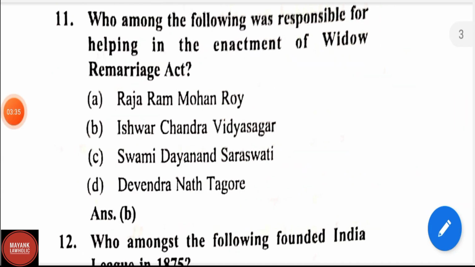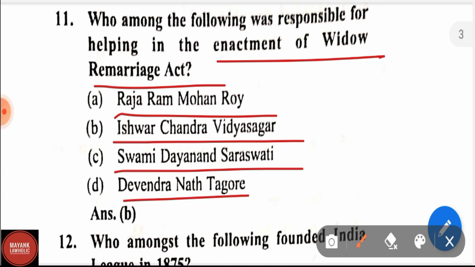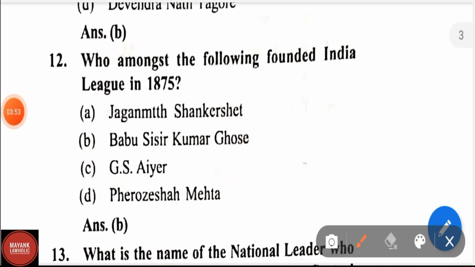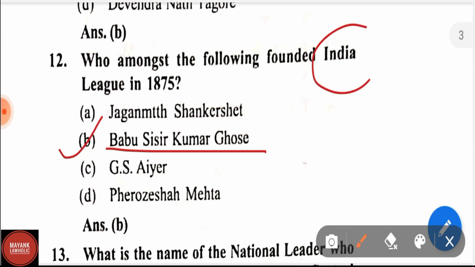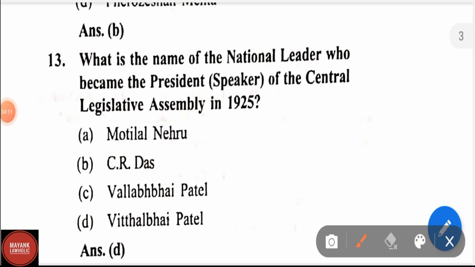Question number 11. Who among the following was responsible for helping in enactment of Widow Remarriage Act? Options are Raja Ram Mohan Roy, Ishwar Chandra Vidyasagar, Swami Dayanand Saraswati, Devendranath Tagore. Correct answer is Ishwar Chandra Vidyasagar. Question number 12. Who among the following founded India League in 1875? Options are Jagannath Shankar Seth, Babu Shishir Kumar Ghosh, G.S. Iyer, Firoz Shah Mehta. Correct answer is Babu Shishir Kumar Ghosh. He founded India League in 1875. Question number 13. What is the name of the national leader who became President, Speaker of the Central Legislative Assembly in 1925? Correct answer is Vittal Bhai Patel.